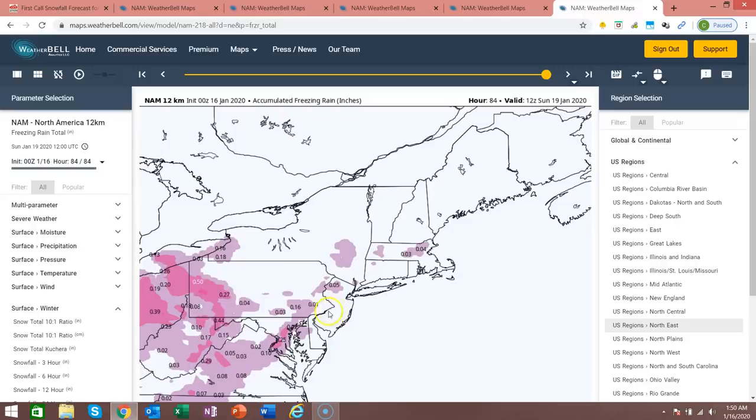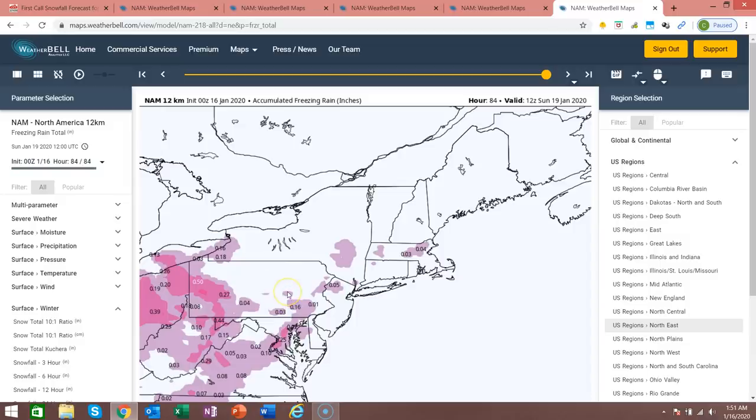And this is the freezing rain. Now, I believe this is overdone for western PA. These areas could see a brief period of freezing rain, but a quarter to a half inch of freezing rain is likely not going to happen. Instead, maybe up to a 1/10 of an inch of freezing rain. That's certainly possible. I think it might be a little underdone in some of these areas in South Central PA, as well as the Lehigh Valley area. These areas could see up to a 1/10 of an inch of ice, potentially. Now, I'm just spitballing here.